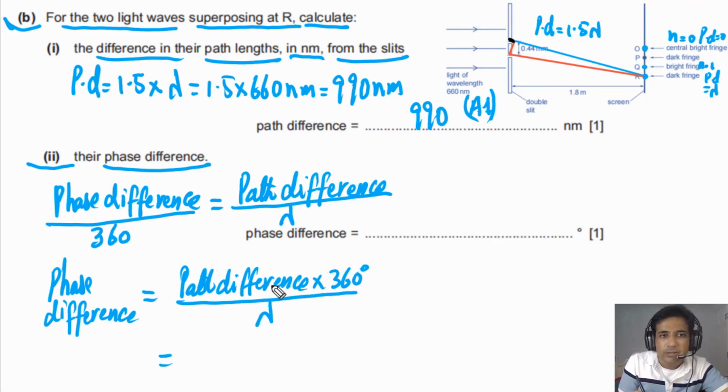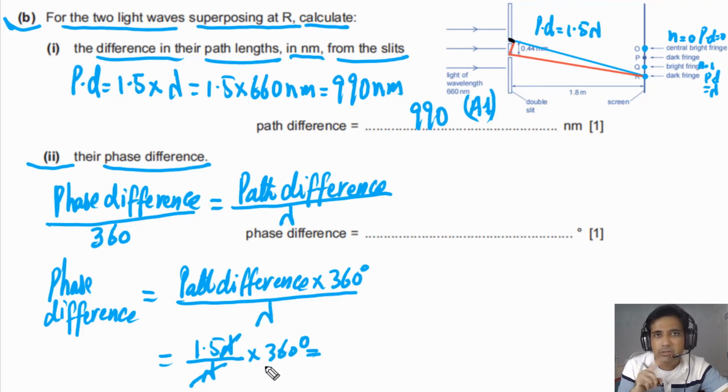Now from here we can say path difference is equal to 1.5 times lambda, divided by lambda and multiplied by 360 degrees. So this lambda we can cancel with this lambda. Now 360 degrees you need to multiply with 1.5. So our final answer in this case will be 540 degrees. So the phase difference is 540 degrees.